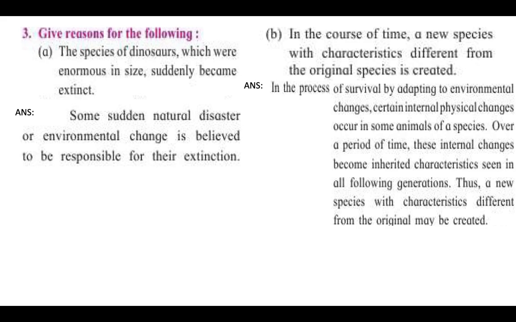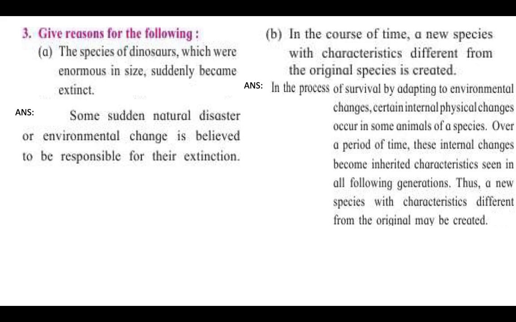Next one. In the course of time, a new species with characteristics different from the original species is created. How is it done? In the process of survival, by adapting to environmental changes, certain internal physical changes occur in some animals of a species.